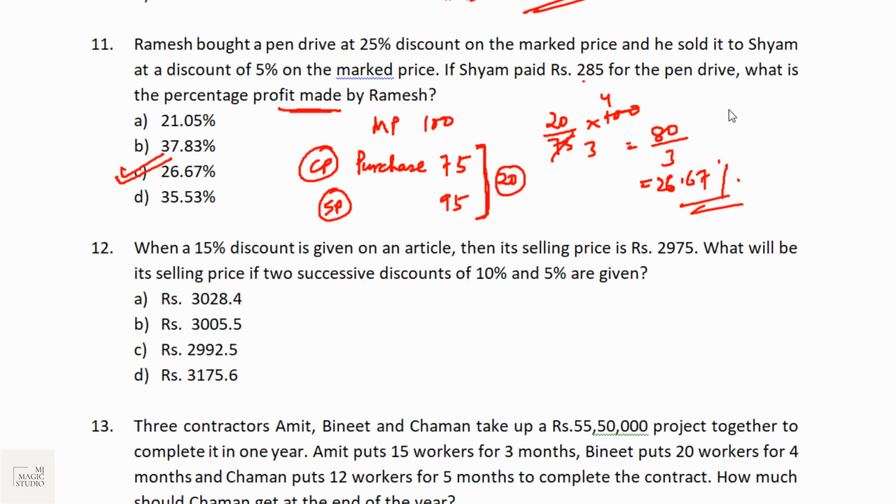Mind you, once again, I am talking about this thing. Profit or loss percentage is always calculated on cost price unless and until given otherwise in the question. Here the cost price means the purchase price to Ramesh. The purchase price to Ramesh is 75 and the profit made by him is 20. Therefore, profit percentage would be 20 by 75 and not 20 by 95. Please don't calculate on selling price. We can calculate on selling price if it is asked in the question, but not in this one.